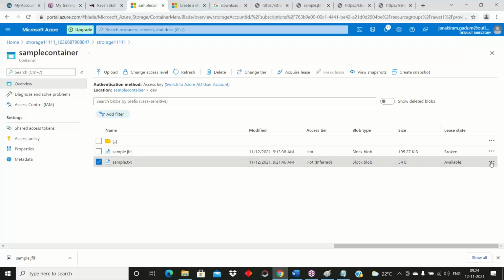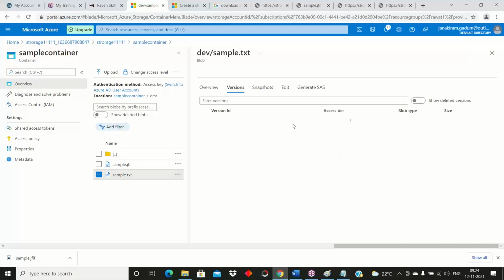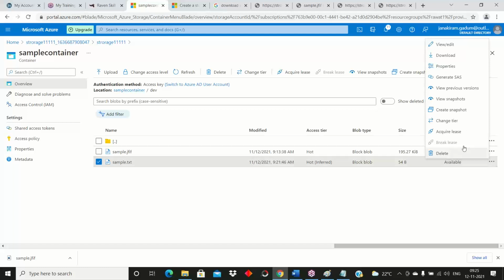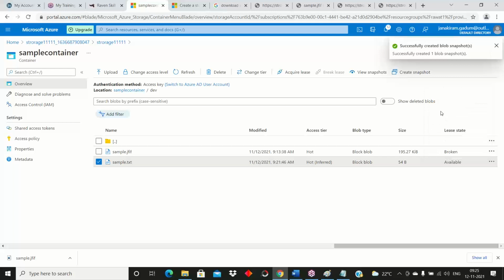And one more option: view snapshot's previous version. Right now there is no previous version, I don't have anything. Create a snapshot. So if you did a modification, immediately you need to use the create snapshot option. Then only you can maintain your history. Without creating your snapshot, you cannot maintain your history.